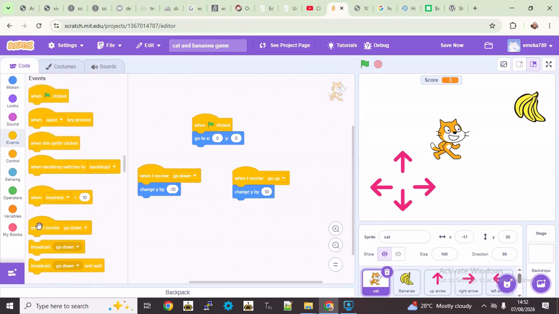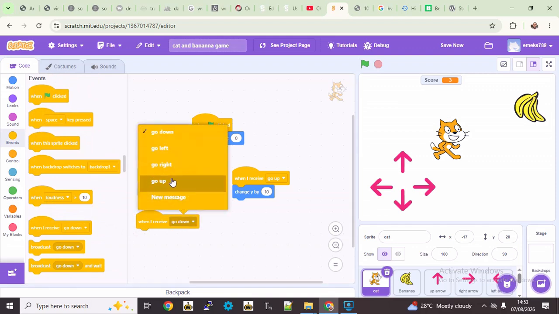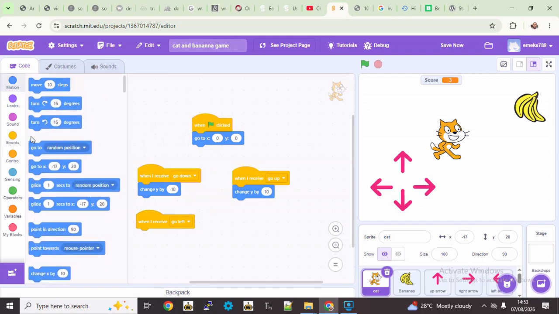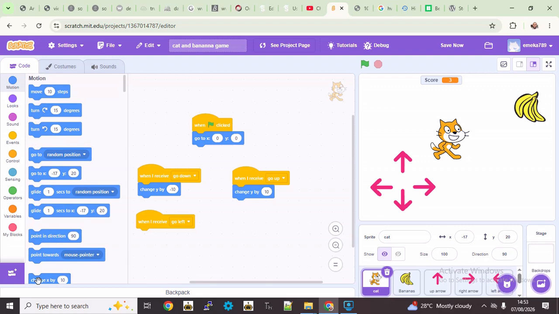So let's do for when go, let's have a left. So when I receive go left, now left and right, you're changing X. So go to motion and you see change X by 10. So pick it. So for left, it's a negative number.